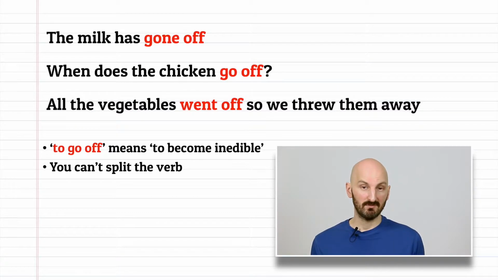Go off has a second meaning. The milk has gone off. This is a simple sentence that means to be inedible or to start to decompose. It's only used for food. You can't split the verb with this meaning. Other examples are, when does the chicken go off? And all the vegetables went off, so we threw them away. Okay, so 2 meanings for go off, to start and to decompose.